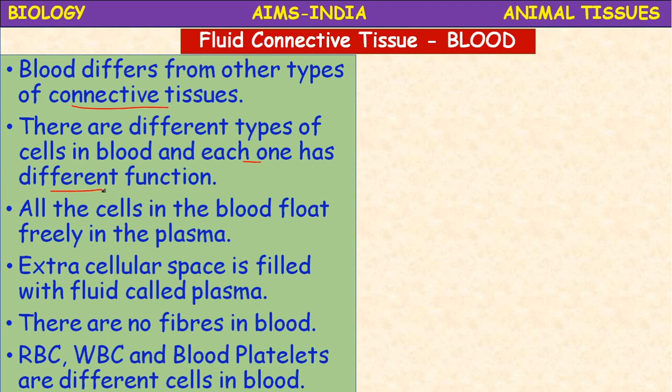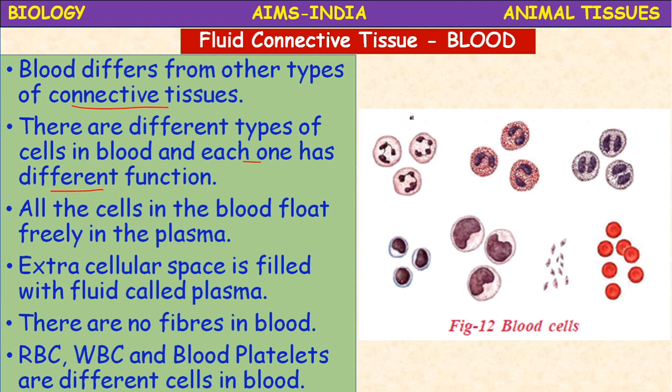So it contains only red blood cells, white blood cells, and blood platelets. Blood consists of two parts, a fluid part and a solid part. The solid part of the blood consists of blood cells, better to call them blood corpuscles: red blood corpuscles, white blood corpuscles, and blood platelets.